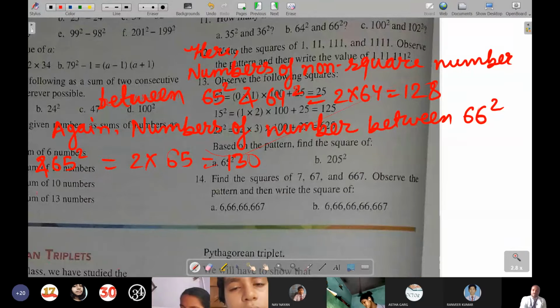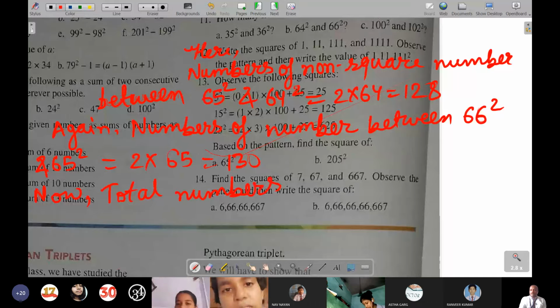258. 259 it will be. Now the total numbers between 64 square and 66 square, is the answer 259?